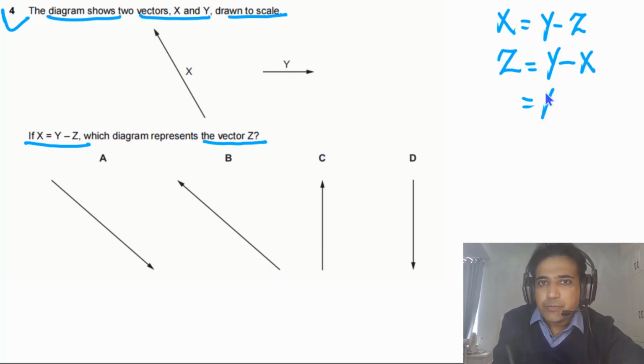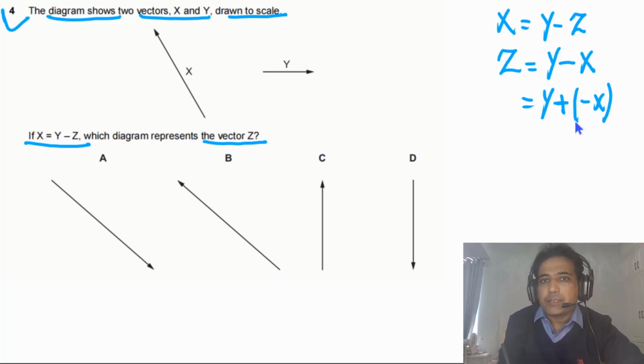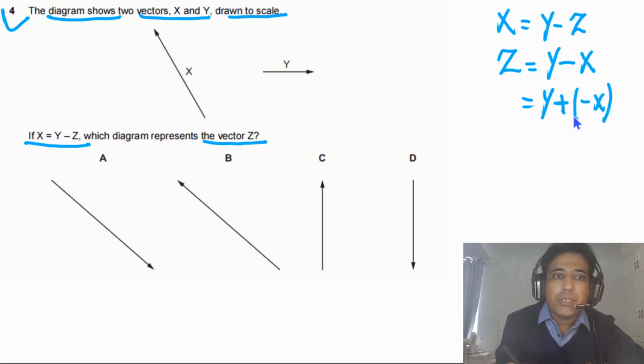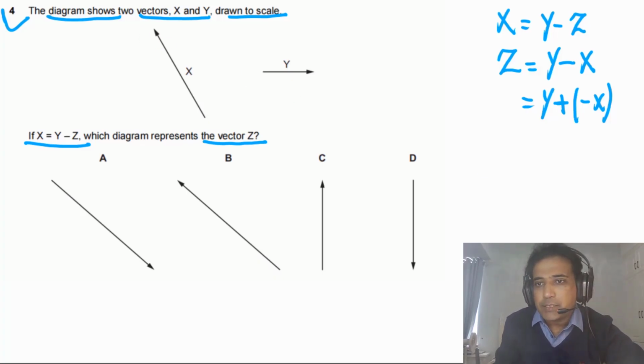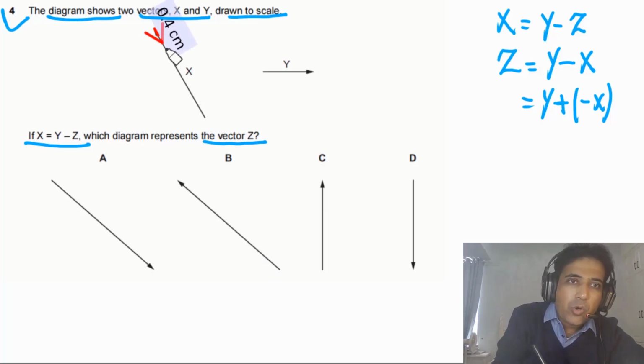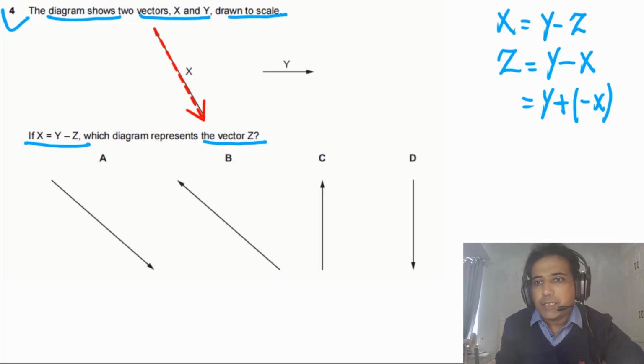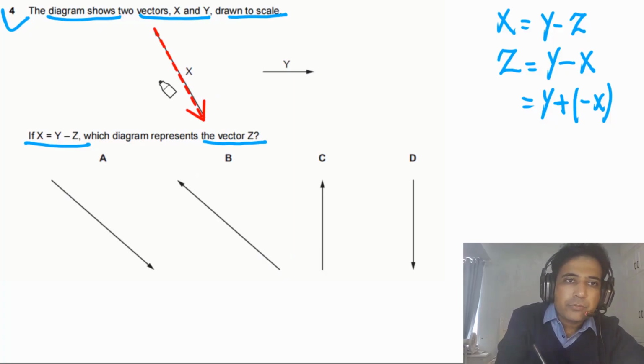We can rewrite this as Y plus minus X, meaning the negative vector of X. A negative vector has the same magnitude but the opposite direction, so we have to change the direction of X. We can redraw this one in the opposite direction. These two vectors have the same magnitude but opposite directions. So this vector is minus X. This is the negative vector.